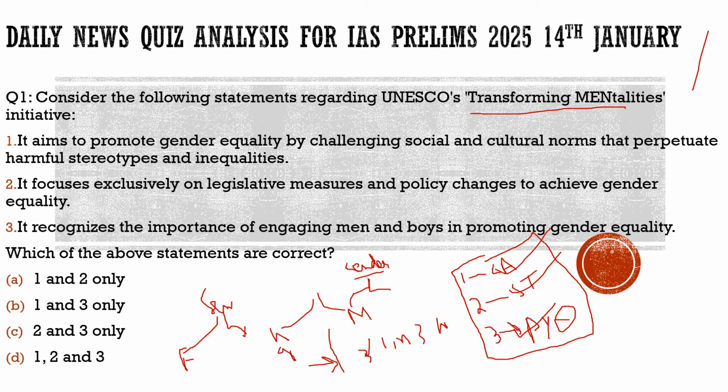Here we need to know more about what UNESCO's Transforming Mentalities is. This is actually a program. It is running through different schools in different countries, and it has a few important points which it highlights. I hope you have understood the first part of our discussion, which basically revolved around a few points.